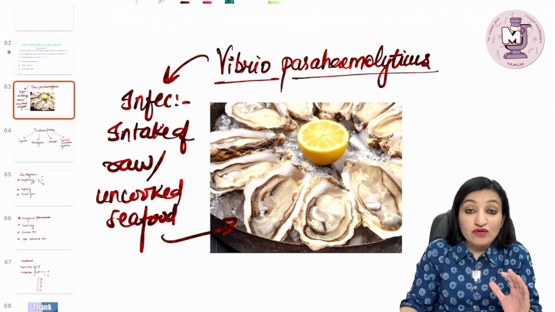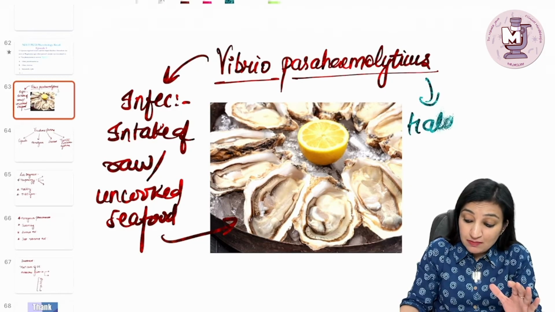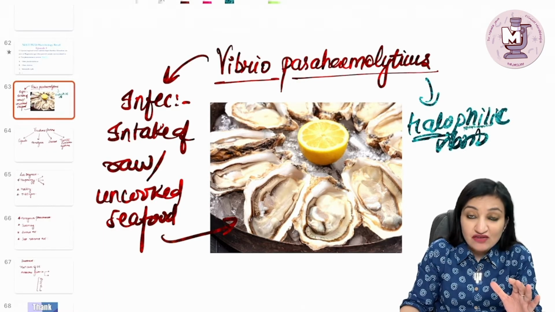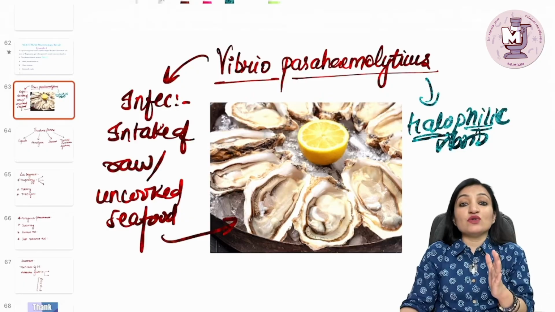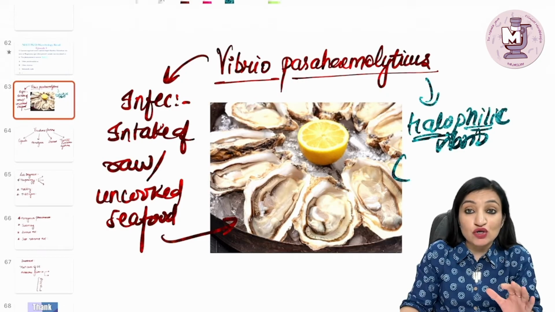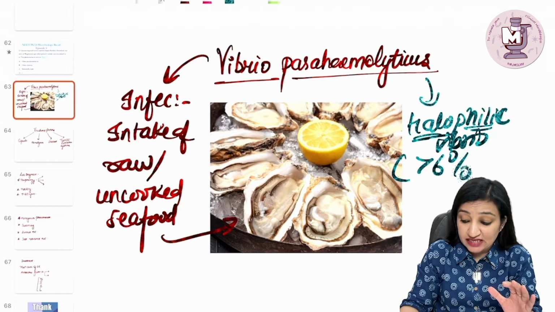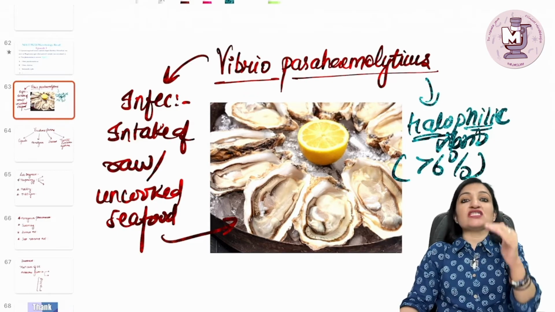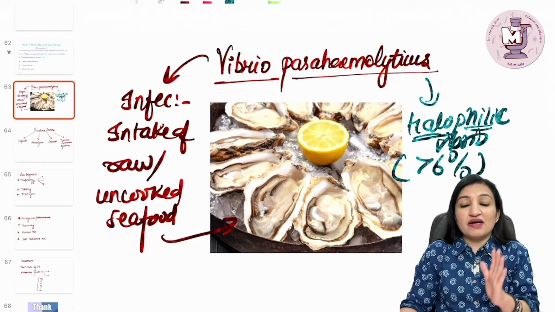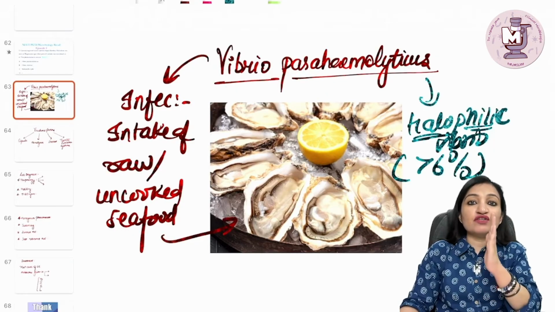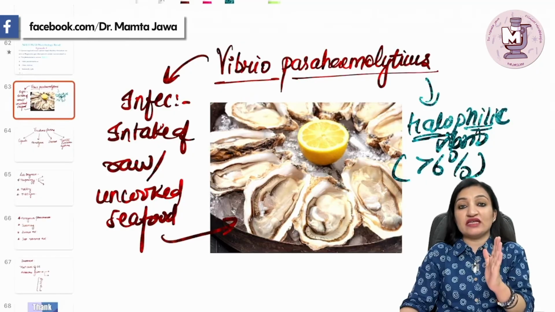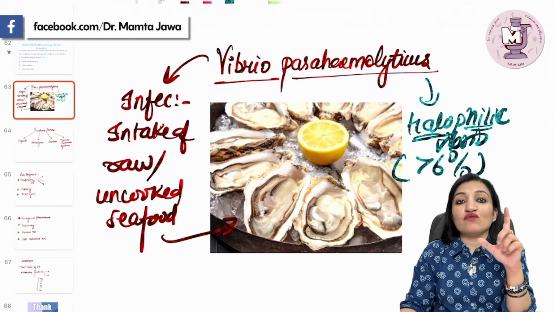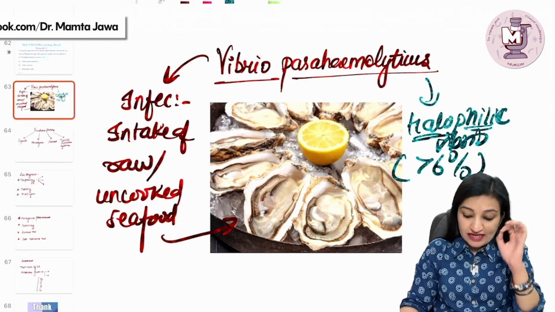Now, this fellow Vibrio parahaemolyticus is an example of a halophilic vibrio. Halo means salt and phile means to love. So, halophilic vibrios are those vibrios which can tolerate a high salt concentration, that is more than 6%. Unlike Vibrio cholerae, which can tolerate at the max up to 6% of NaCl, not more. But those species of genus Vibrio which can tolerate more than 6% of NaCl are referred to as the halophilic vibrios, one example of which is Vibrio parahaemolyticus.